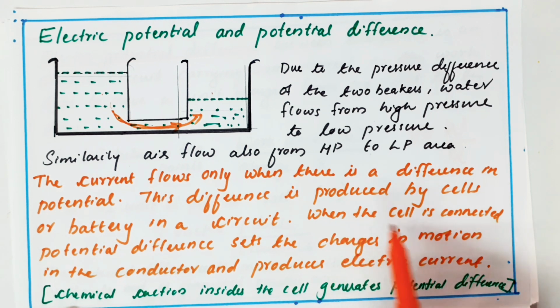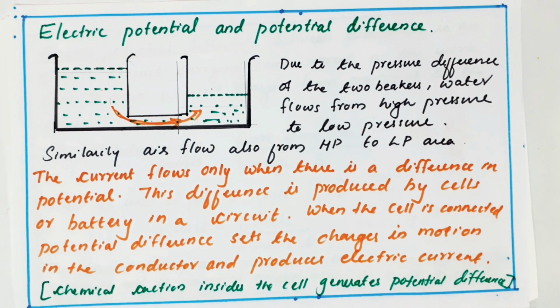Similarly, air also moves from high pressure to low pressure. In the similar form, the current also flows from a high potential region to a low potential region. Who is giving the difference in an electric circuit?